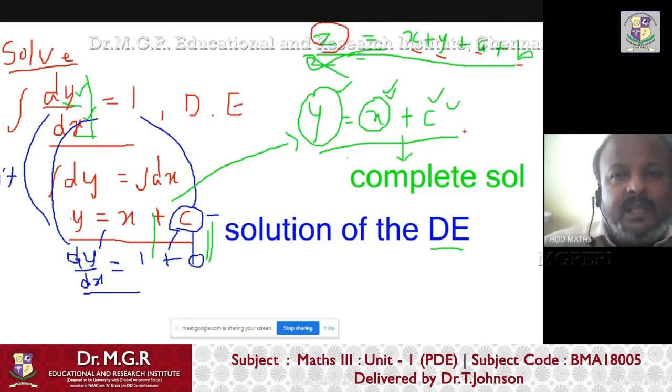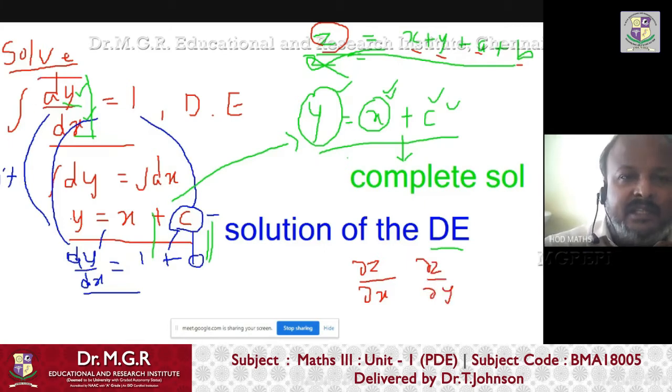And a and b are arbitrary constants, right? Only in a PDE can we write dou z by dou x and dou z by dou y, so that z is the dependent variable on x, right? And z is the dependent variable on y. So there we use dou, not d.